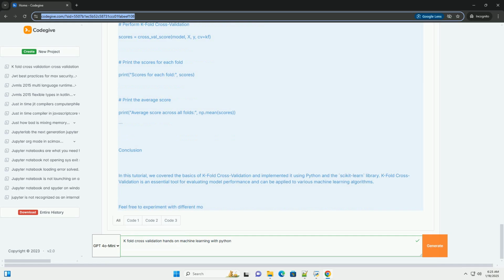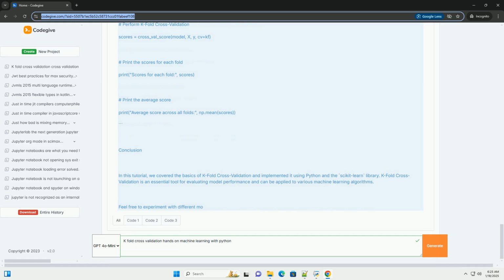Step 5. Perform K-fold cross-validation. Now, we can use the cross_val_score function to perform K-fold cross-validation. This function will train the model on the training folds and evaluate it on the validation fold for each iteration. Complete code example. Putting it all together, here is the complete code.